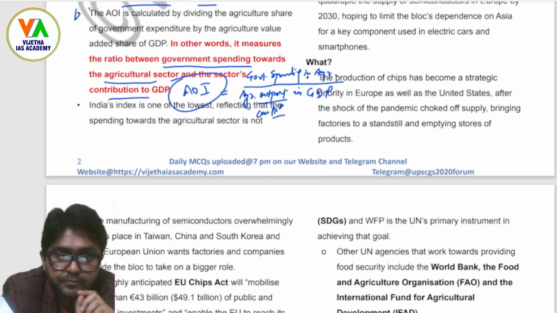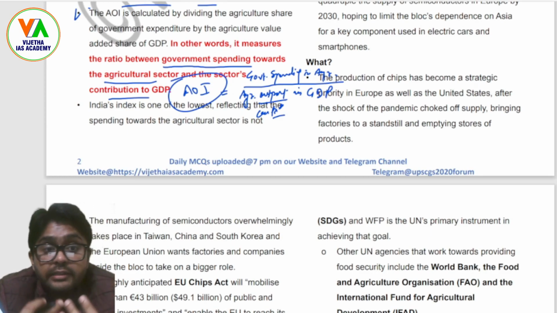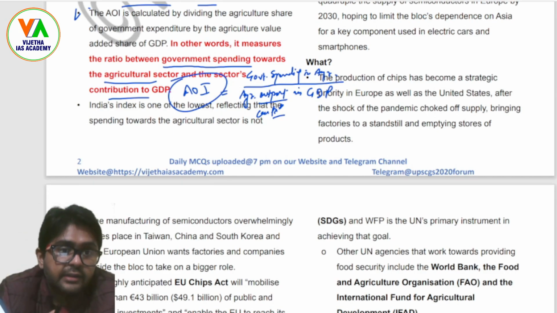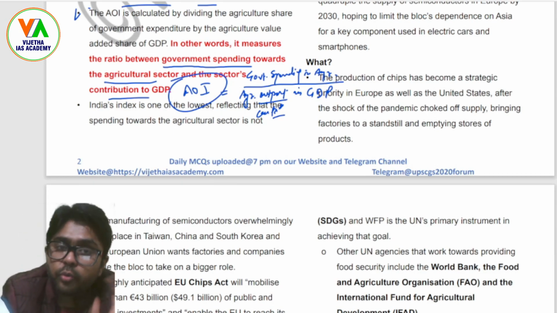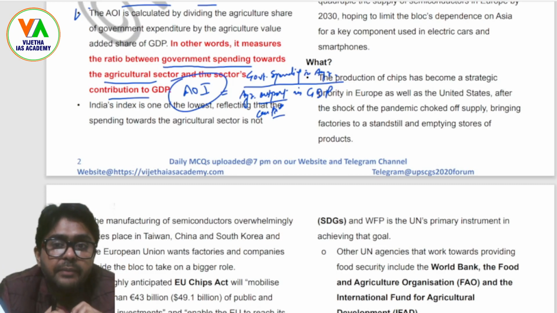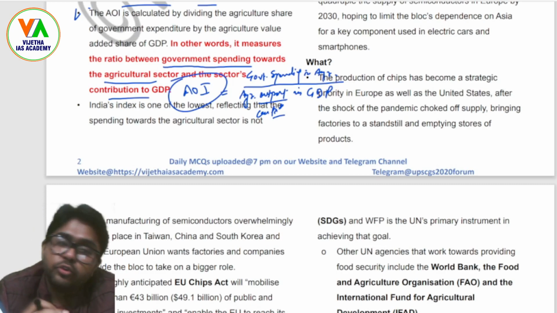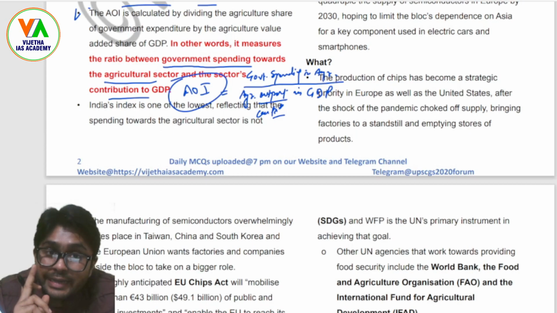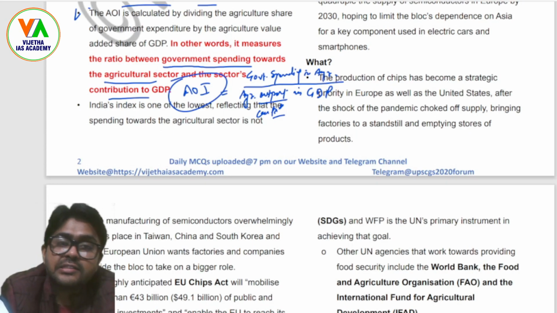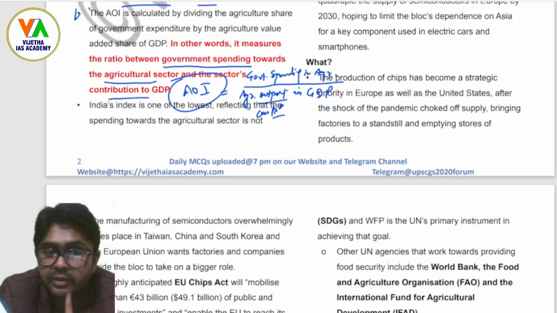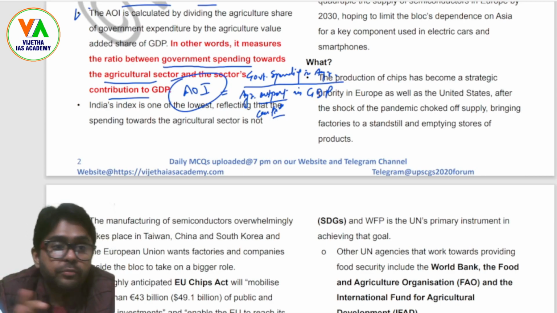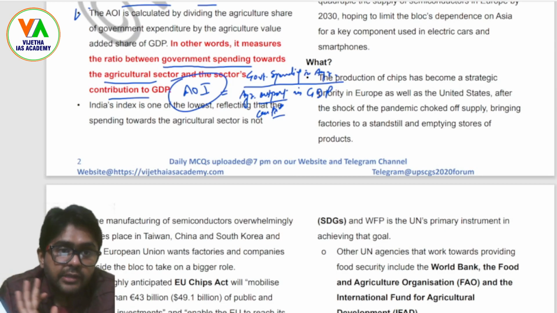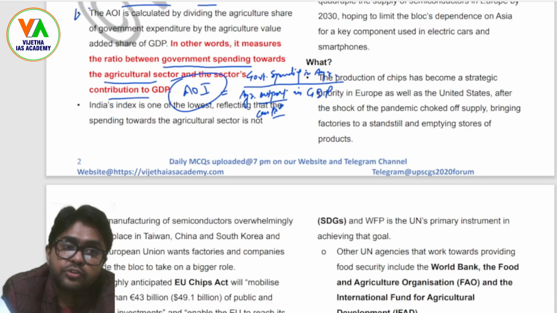No problem, right? Now, the agriculture orientation of India means that India's index is one of the lowest. Simple. That means the spending is on the lower side, though it is in the top 10, but the contribution of agriculture within the overall GDP is not that lucrative, because it is just the sustainably traditional system of agriculture India still follows, right? So the commercial and high level contribution is not at all yet realized. So India's index ultimately has to be lowest.